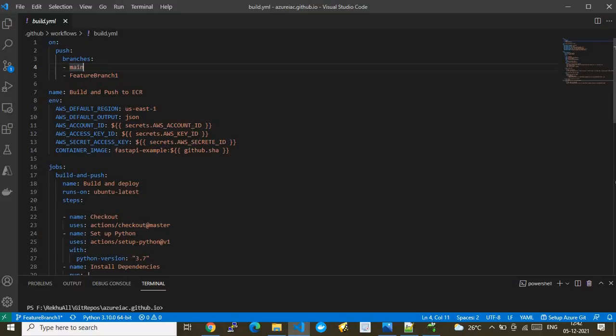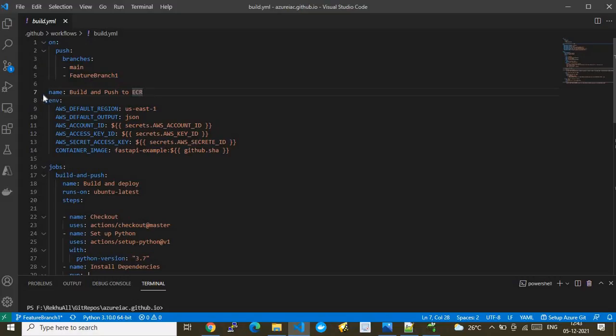Here we are doing on push, in the sense that whenever we push to my main branch or my feature branch, it has to start running the GitHub Actions. That's what it means. This is where the invocation is defined. And after that, we define all the tasks the GitHub Action has to do, right?